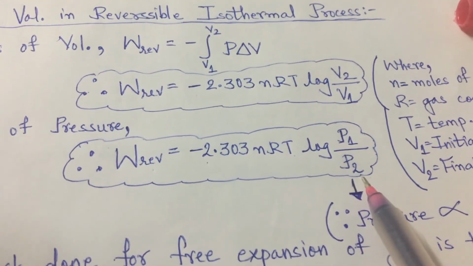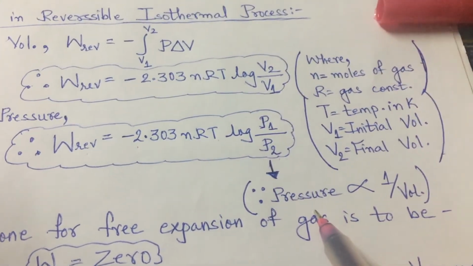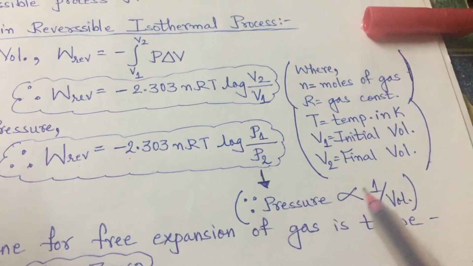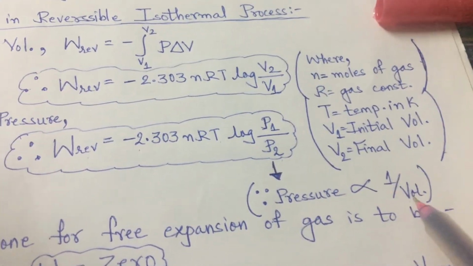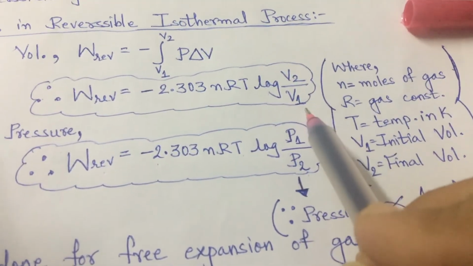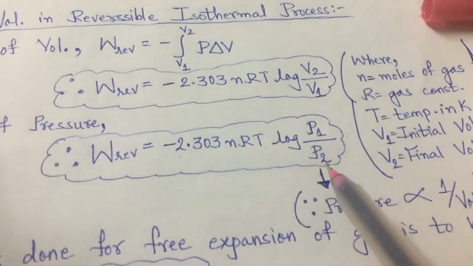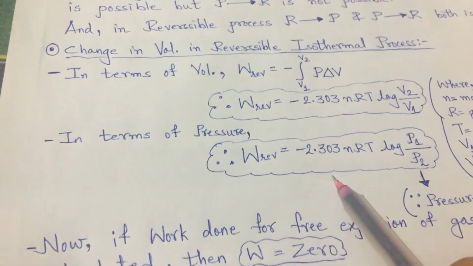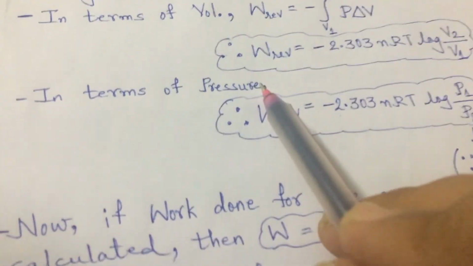What is Boyle's law? Pressure is inversely proportional to volume, P proportional to 1 by V. That means V2 by V1 will now be P1 by P2. Clear? So this is the formula to calculate change in volume for the pressure.